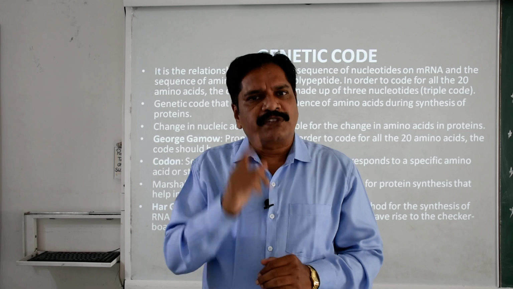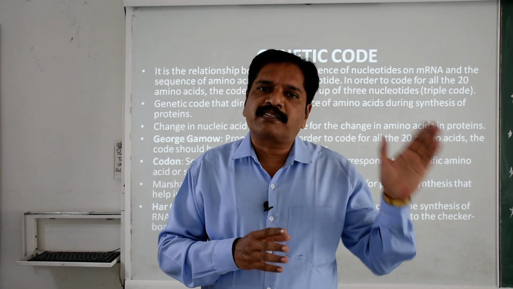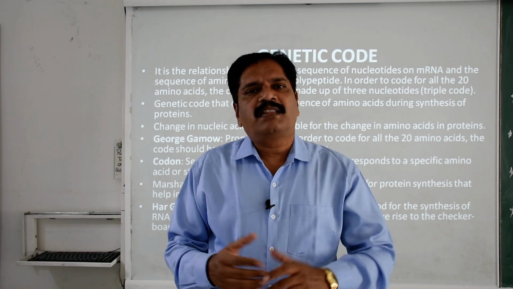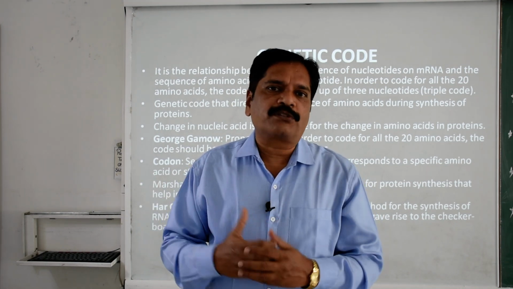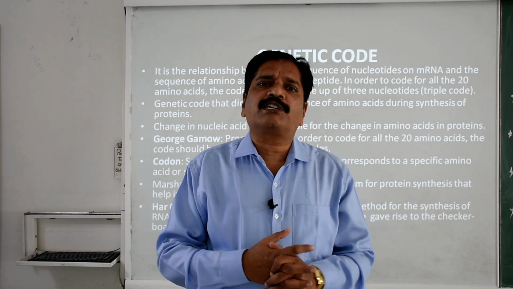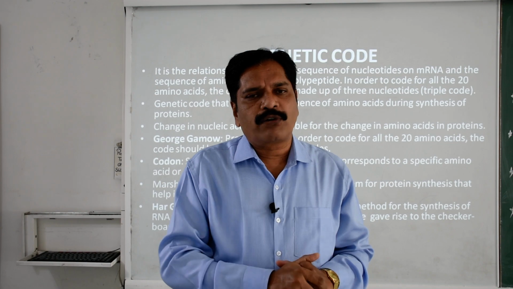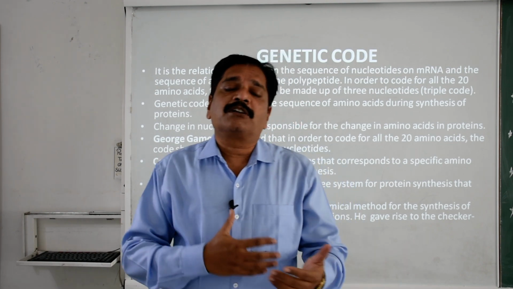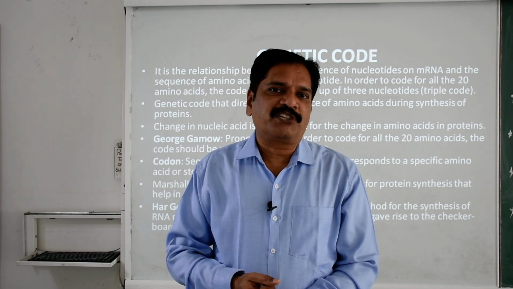If a single nitrogenous base coded a single amino acid, then the maximum number of amino acids that could be coded is 4, but that is not enough to synthesize a complete polypeptide chain.